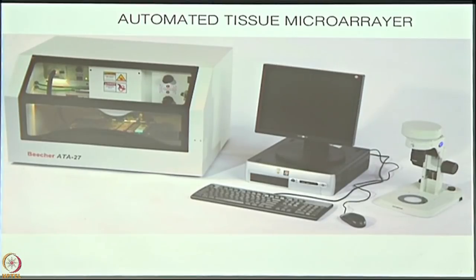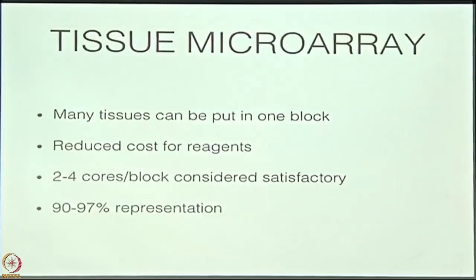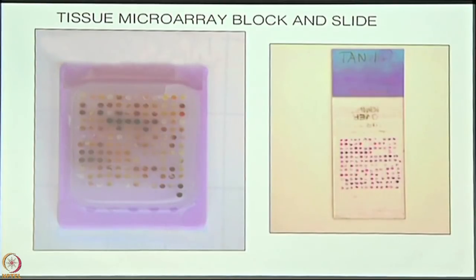But it's an instrumentation which has its own problems. So if you don't have that workload, it's not the thing to get into. You're much better off with a manual microarray. And that's how the block finally looks. Nice, neat, equal sized cores. And when you cut the section, that's the slide.